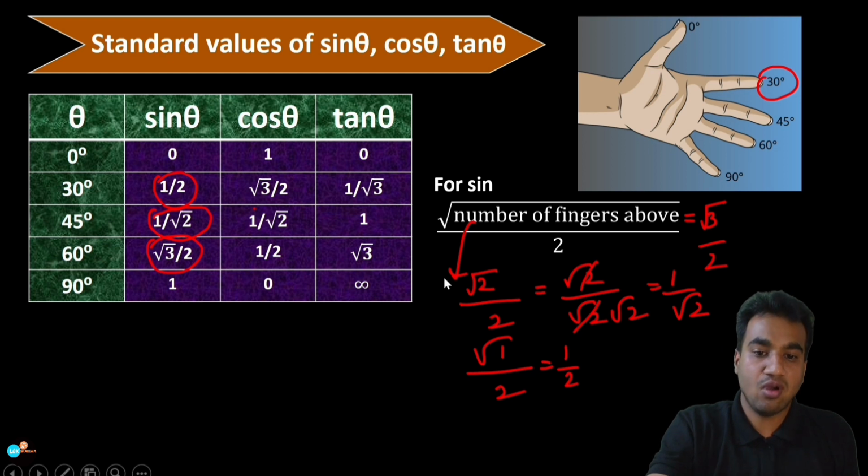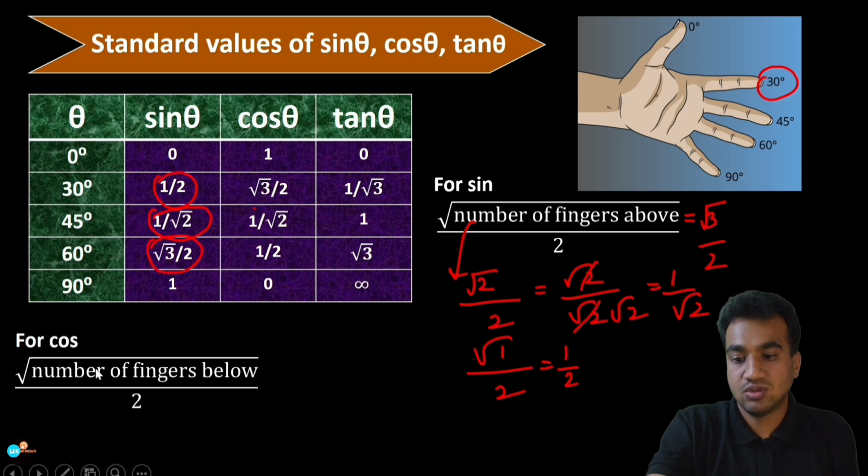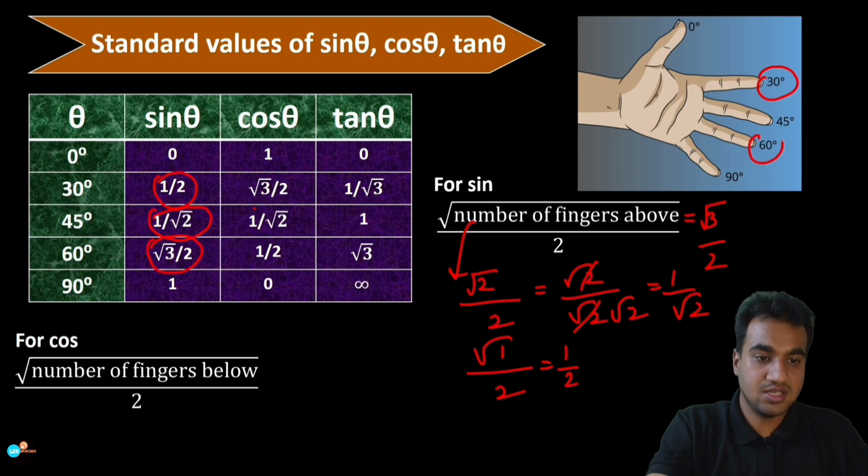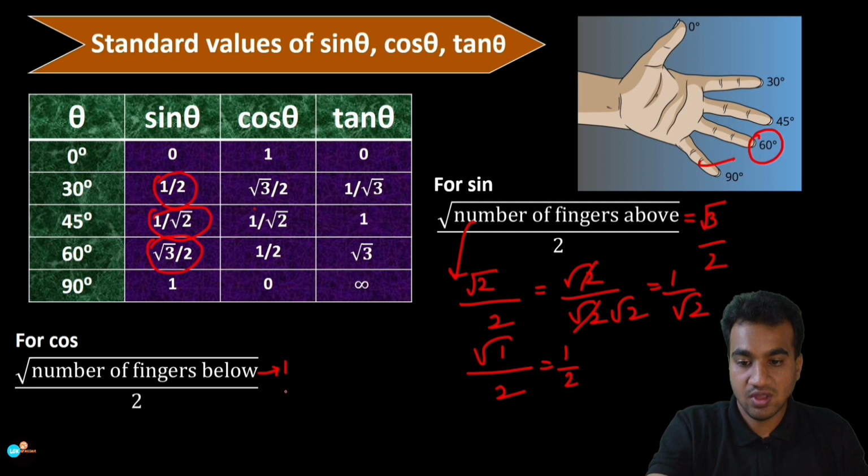Now let me go for the cosine rule. This is just the reverse of sine. Here we write the number of fingers below, divided by 2. Let me take one example. What is the value of cos 60 degree? Here, the number of fingers below 60 is only 1. So we write 1 divided by 2 as it is. So the cos 60 value is 1 by 2.